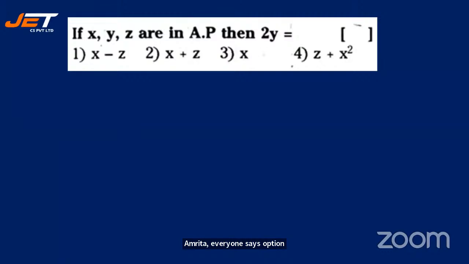If x, y, z are in AP, then 2y is equal to dash. Yes.